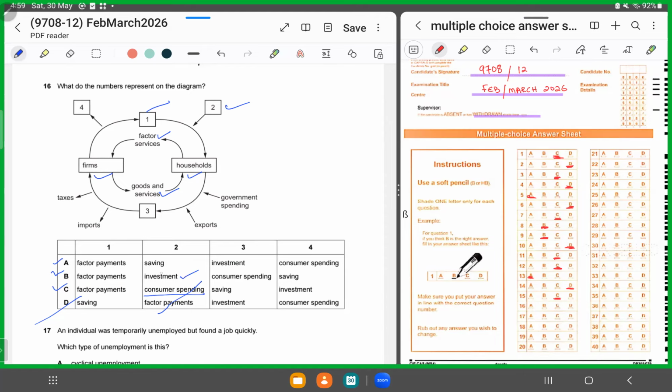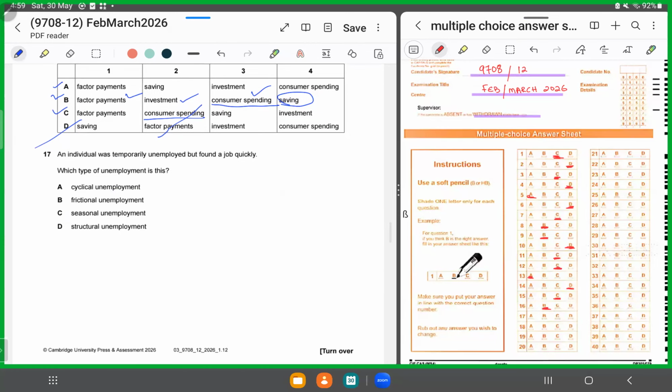Third part, goods and services. Over here, it has to be consumer spending. And for fourth, again, it's a withdrawal, so it's saving. So it has to be factor payments for one, investment for number two, consumer spending for three, and saving for fourth. So we'll shade in B as the correct answer. I hope it's clear. Moving forward, MCQ number 17.